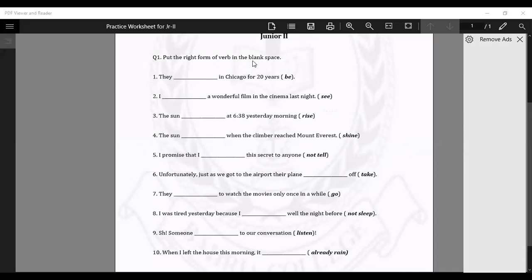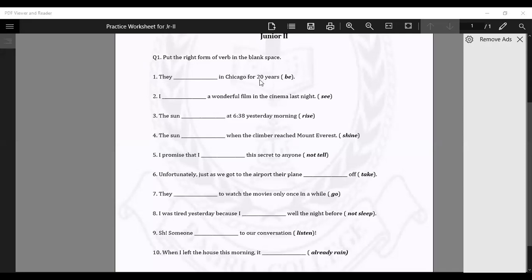Put the right form of verb in the blank. They dash in Chicago for 20 years. They have been in Chicago for 20 years. Okay, how do you recognize this sentence? You recognize this sentence with the intimation of the time.